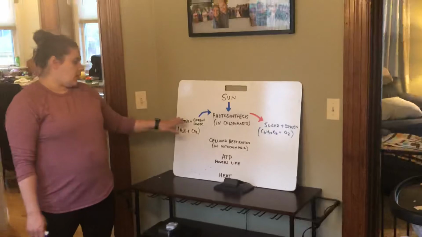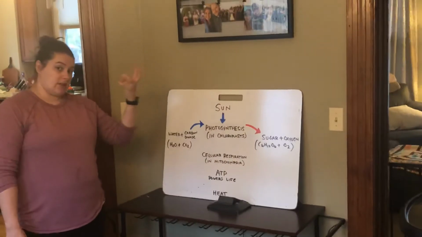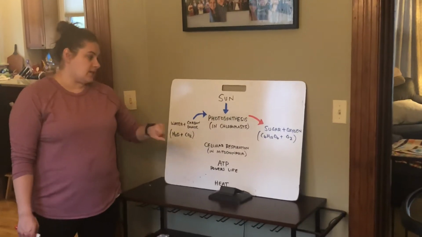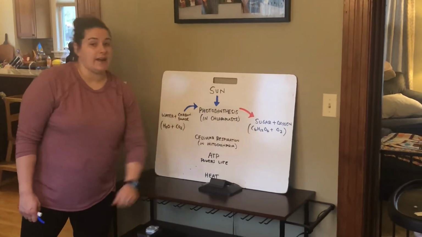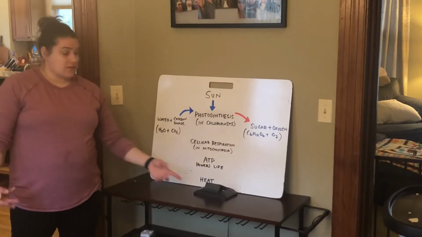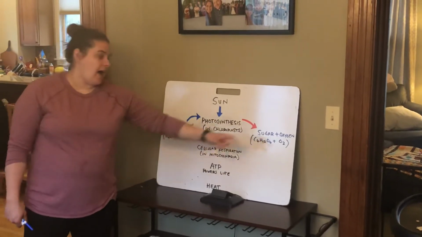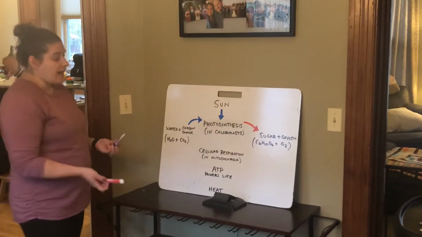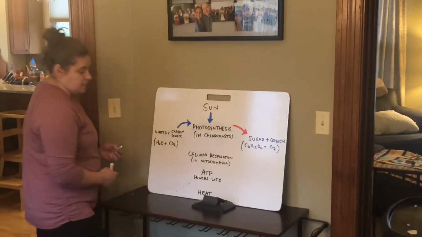So really quickly, water and carbon dioxide are sucked up by plants with the sun, goes through photosynthesis, and it produces sugar and oxygen, which is good for us. Sugar is going to give us energy. Oxygen is what we breathe. Okay? Now, the next process is called cellular respiration.